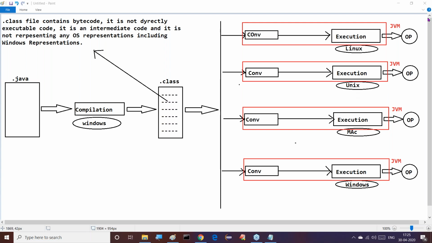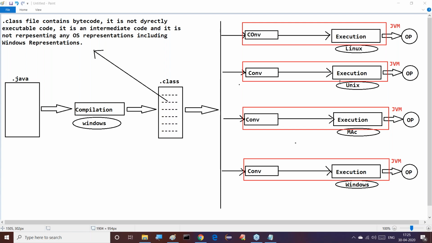Python Virtual Machine, PVM, exists there. Understand it clearly. So this is JVM and its points.